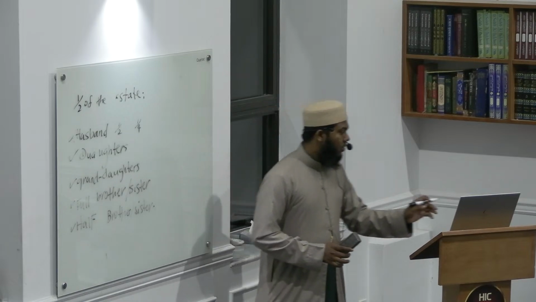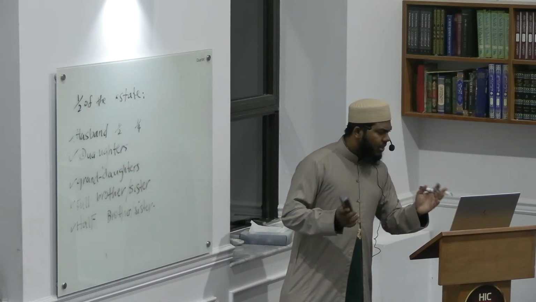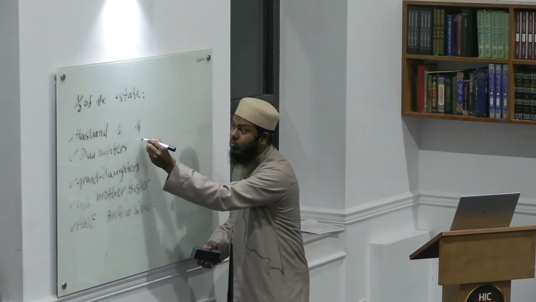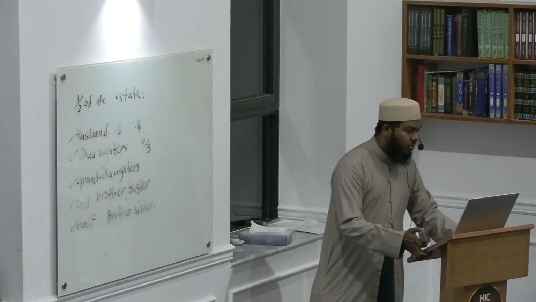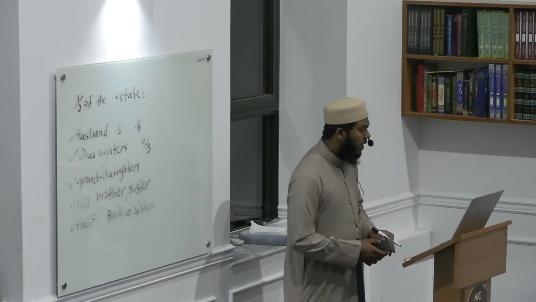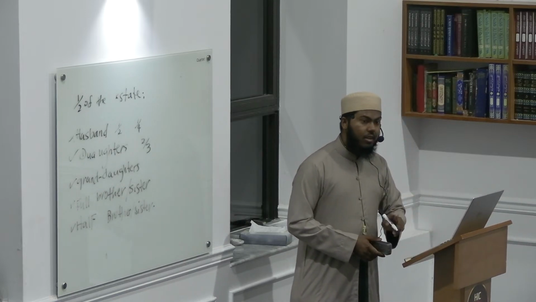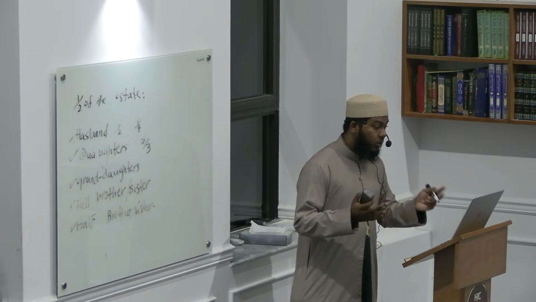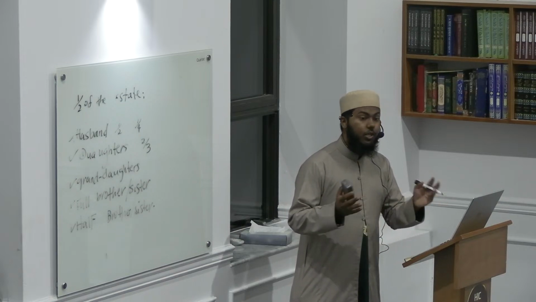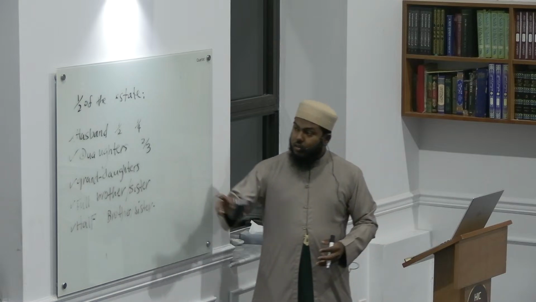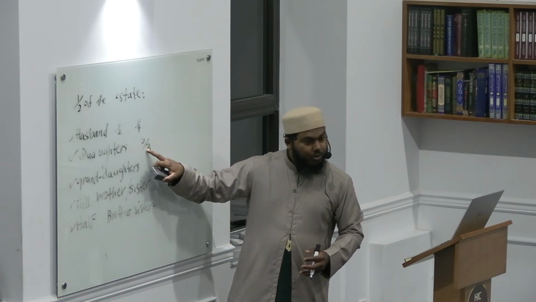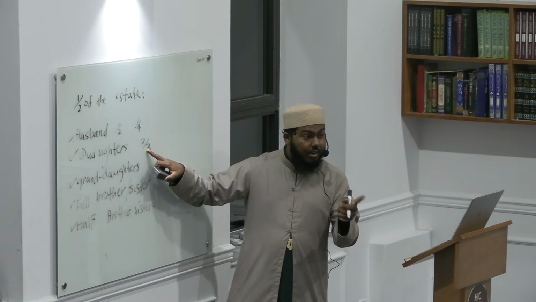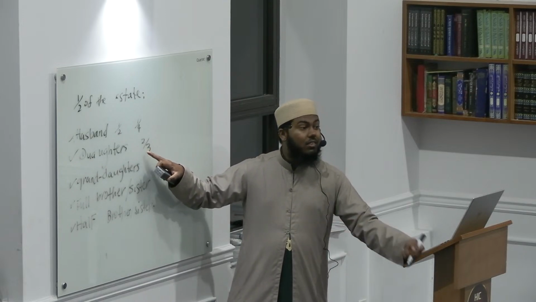Understand? So, there are scenarios when she will receive 2/3. There are certain scenarios when she will receive 2/3 of the estate. And this will happen if there are 2 or more daughters and no sons. They will jointly inherit 2/3, which they will share amongst themselves equally. So, in scenarios, the daughter will inherit how much? 2/3, provided that there are no sons, but there are other sisters.